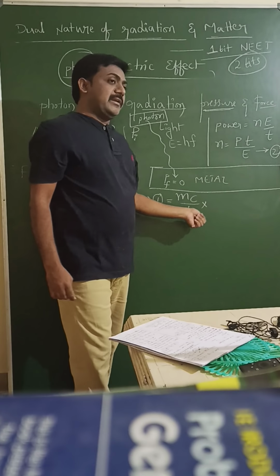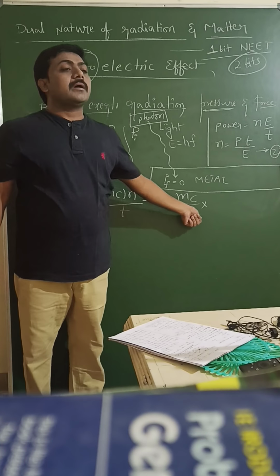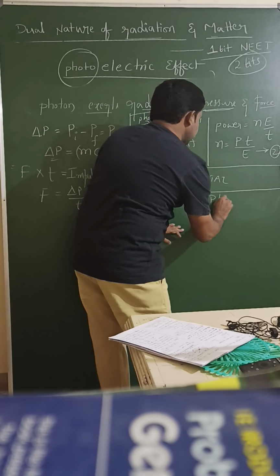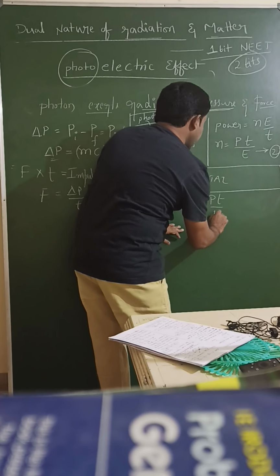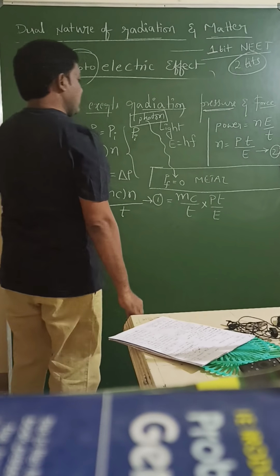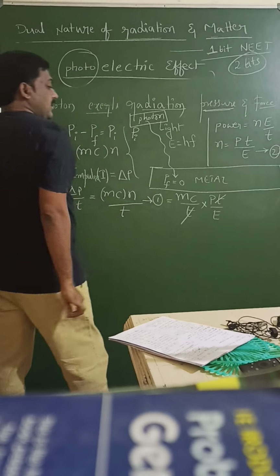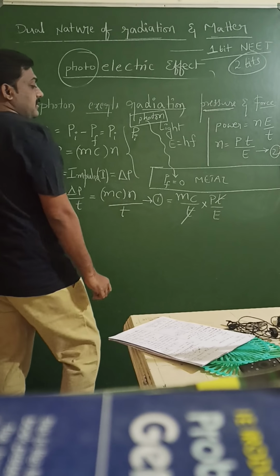Guys, is it visible now, this position? Yes, sir. Okay. n equal to Pt by E. So in this case, T cancelled.